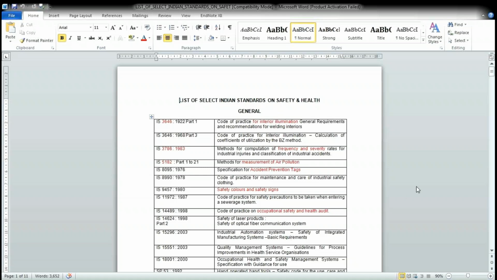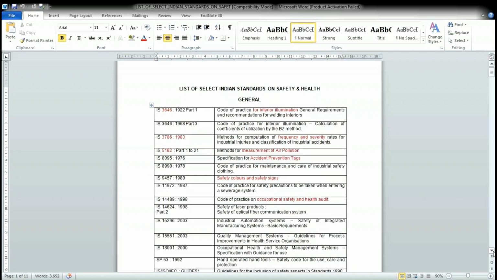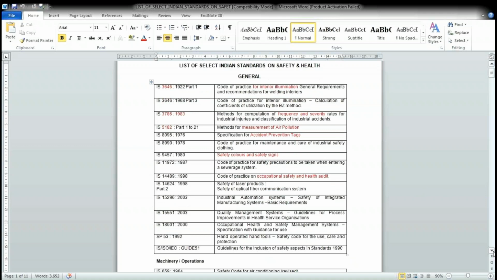Yeah, so you can look at these select standards on safety and health. You have got IS 3696. Now, these are a large number of standards related to safety and health, and these standards are there for your laboratories, for your home, for your industries, for just about anything where these things are being used.